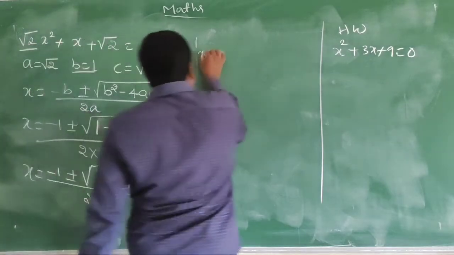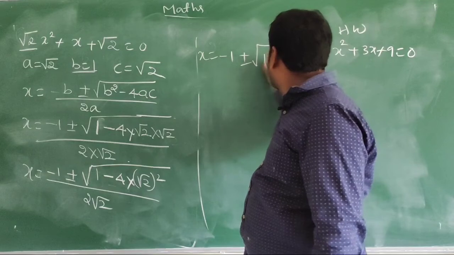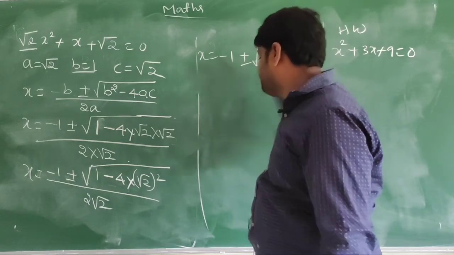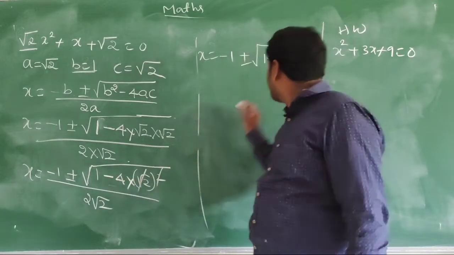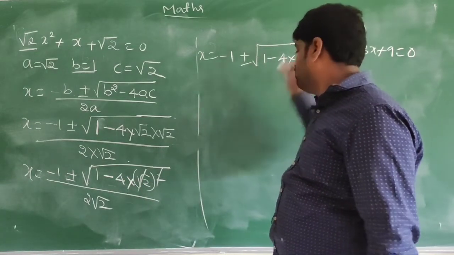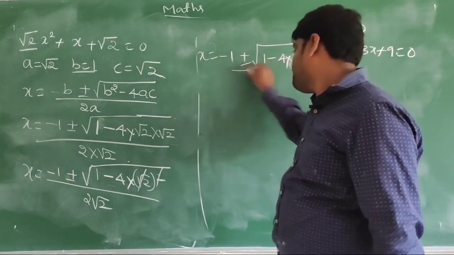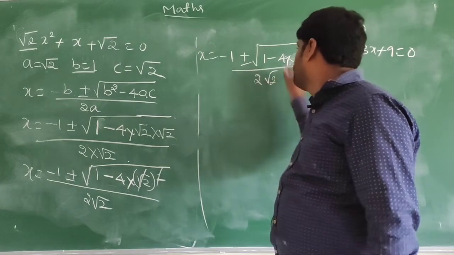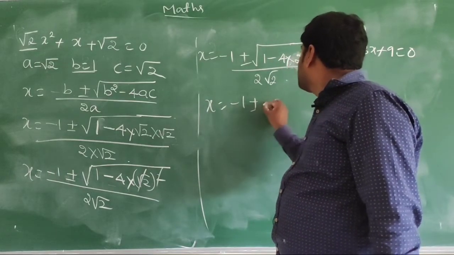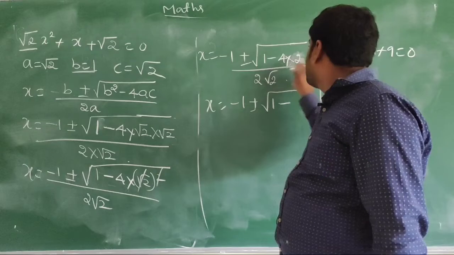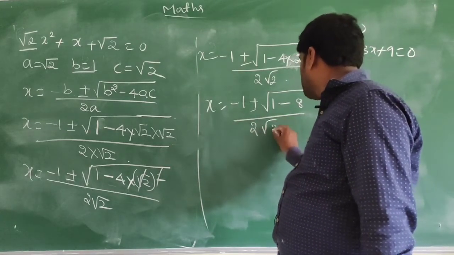That is x is equal to minus 1 plus or minus square root of 1 minus 4 into square root cancel, remaining is 2, 4 2s are 8, into 2 divided by 2 root 2. That is x is equal to minus 1 plus or minus square root of 1 minus 4 into 2, 4 2s are 8, divided by 2 root 2.